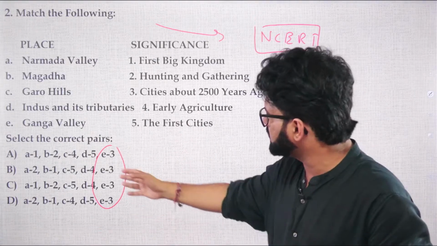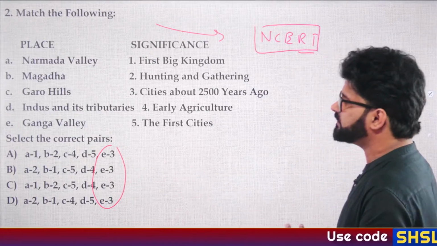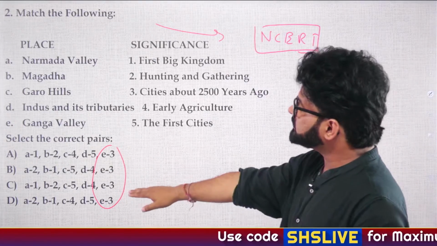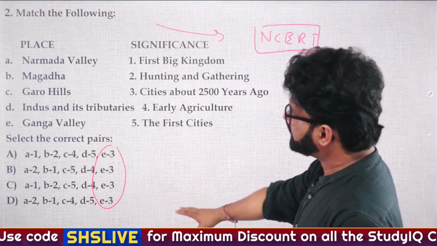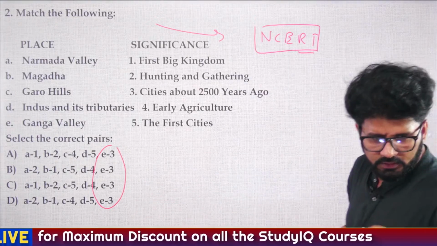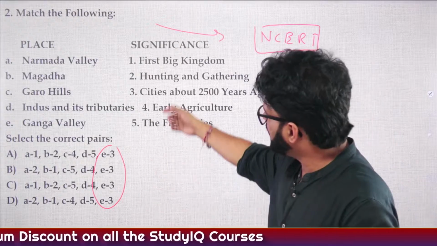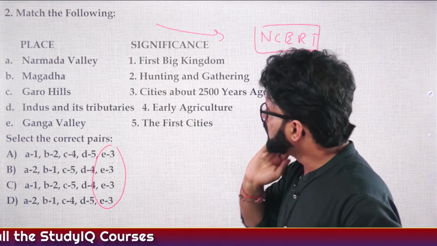Hope you're understanding. Kritika has given the answer. B is a2, b1, c5, d4, e3. C is a1, b2, c5, d4, e3. And D is a2, b1, c4, d5, e3. So, Kritika, I read this for you. So what is the answer?